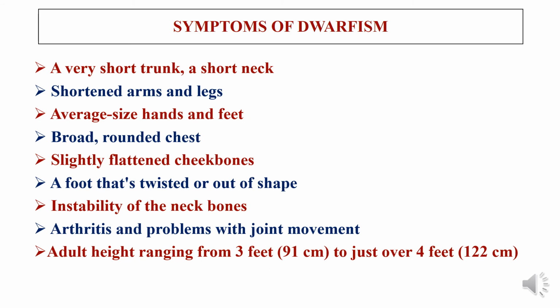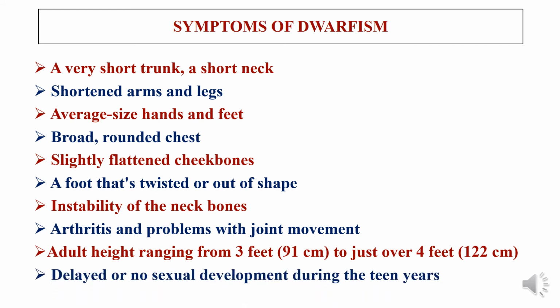In this case, adult height ranges from 3 feet to just over 4 feet. That is the maximum height of the person. And in this condition, even after reaching the teenage years, a person will not develop sexually, or there will be delayed sexual development seen.